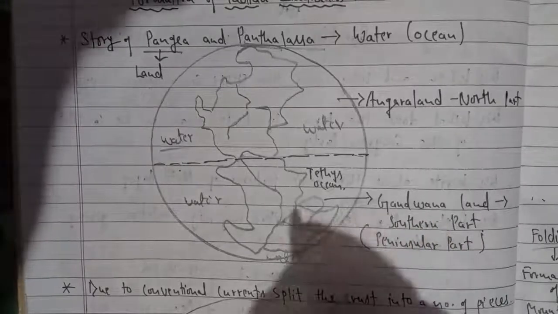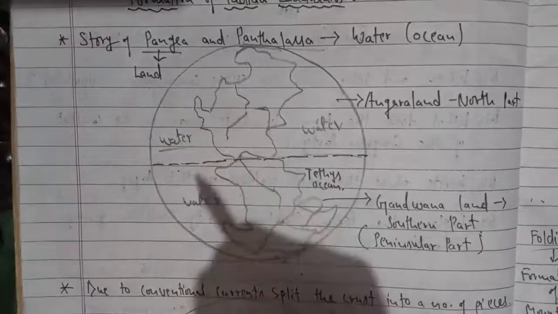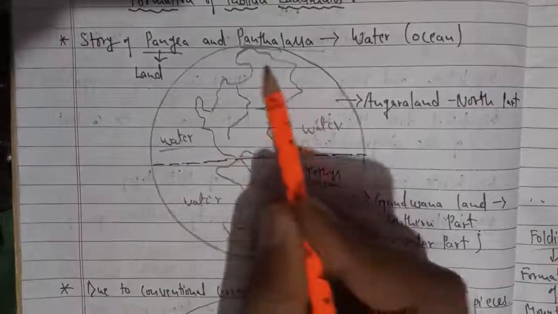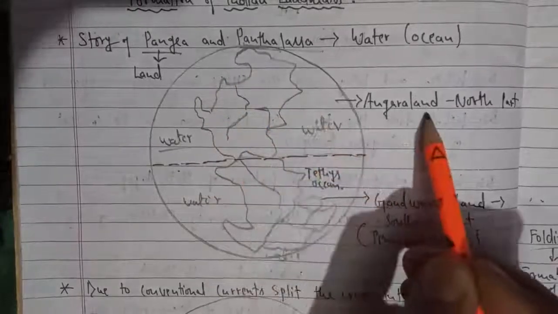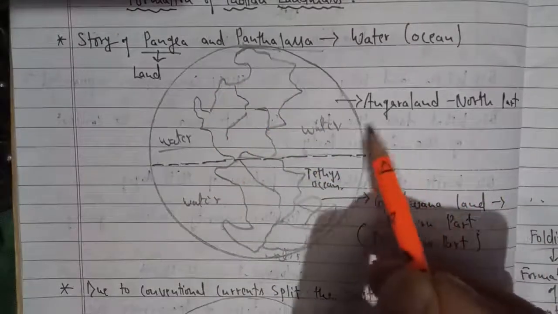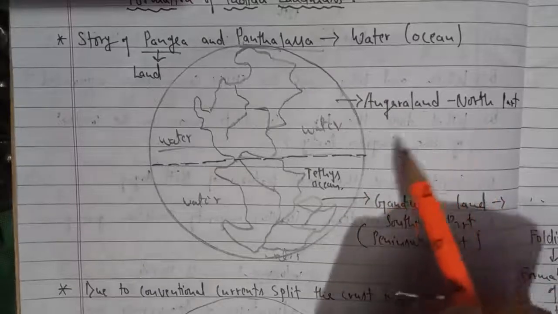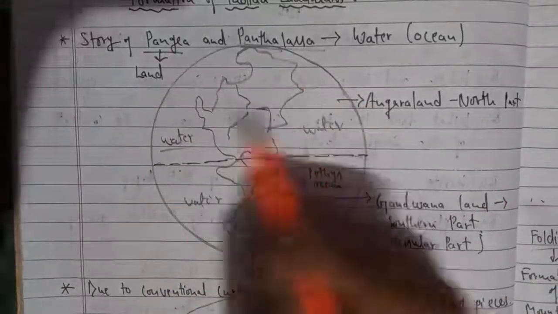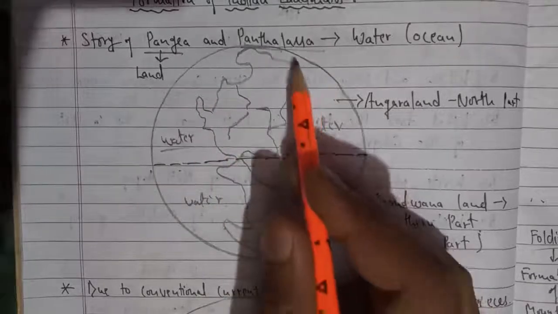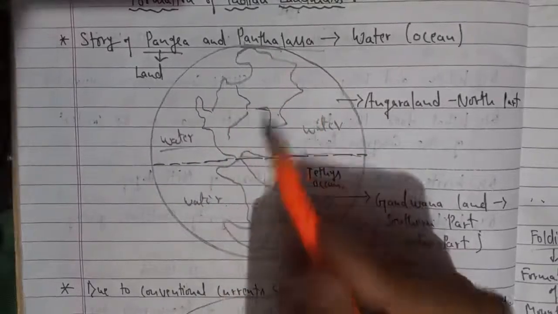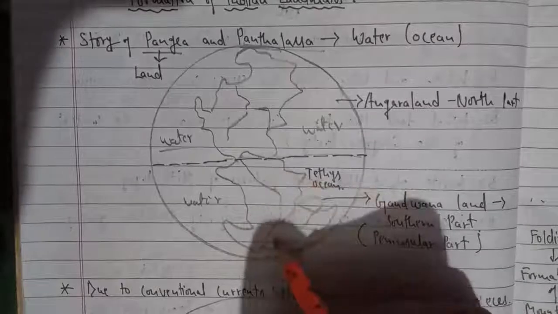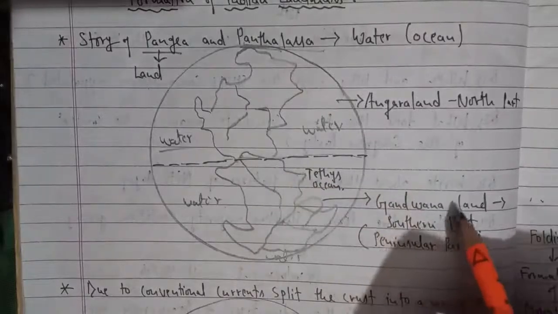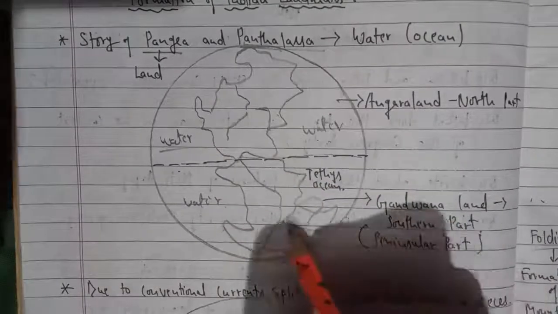Okay, millions of years ago, this northern part, this landmass, was called Angara land. That is, the north part of the earth was called Angara land. You need to remember this all was called Pangaea, the landmass. Water was called Panthalassa. If you talk about Pangaea, the north part was called Angara land and the southern part was called Gondwana land, and India was a part of Gondwana land.